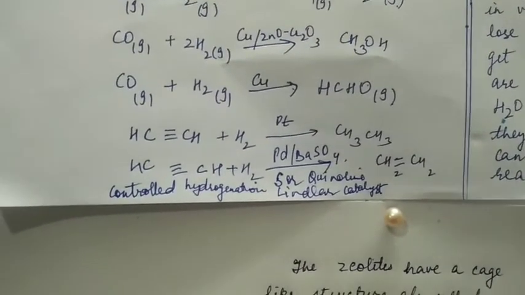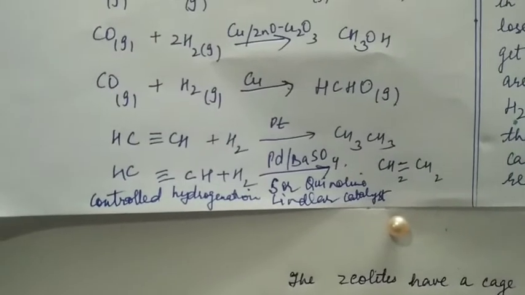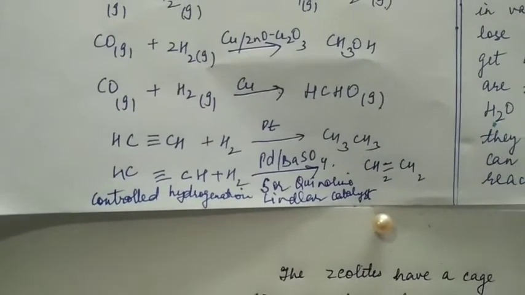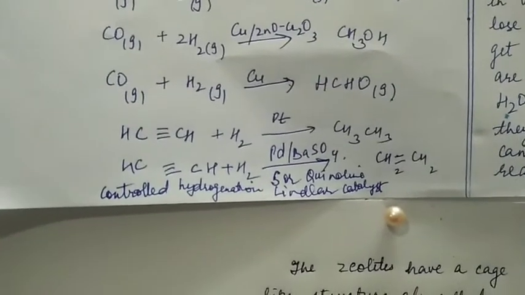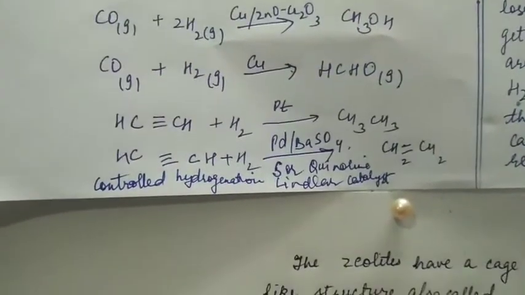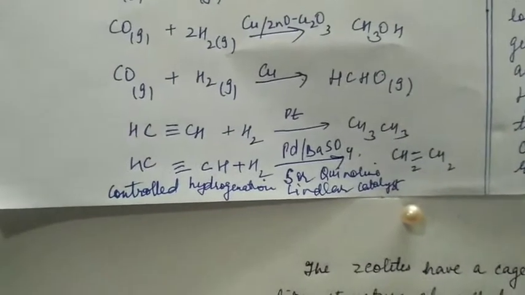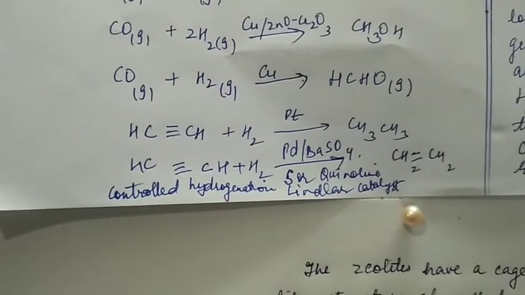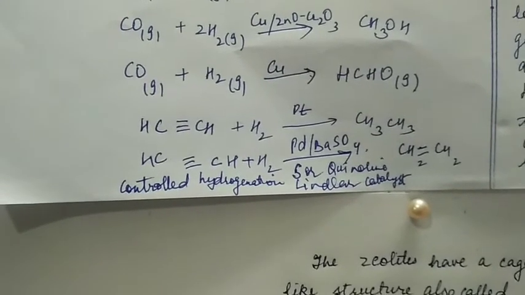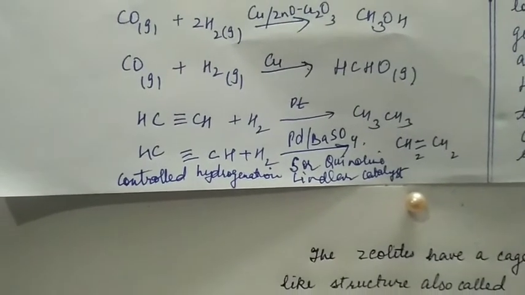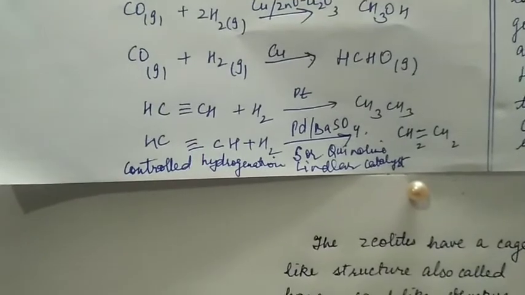formaldehyde. Similarly, ethyne plus hydrogen in presence of platinum catalyst forms ethane, but when the catalyst is palladium over barium sulfate in presence of sulfur or quinoline, this is Lindlar's catalyst. Controlled hydrogenation occurs and ethene is formed.